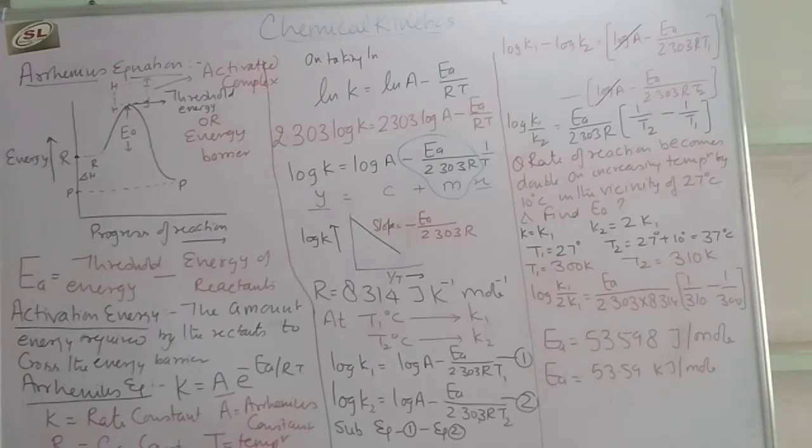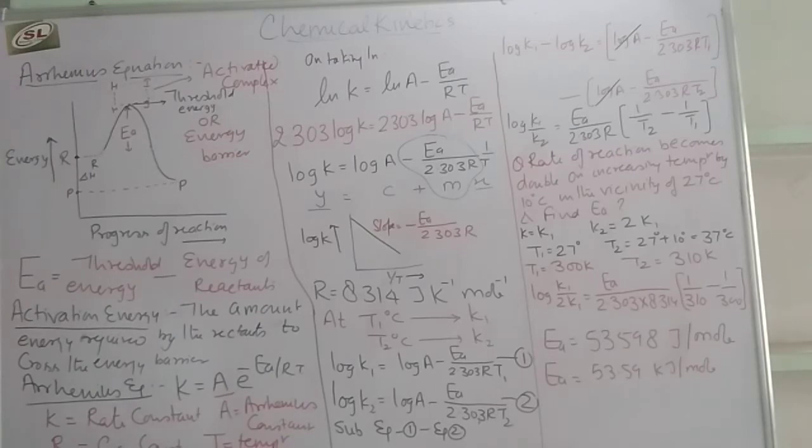In chemical kinetics, we have a topic, the Arrhenius equation. Arrhenius is the name of the scientist. He tells us how the temperature can affect the rate of reaction. He plotted a graph between energy and progress of reaction. Progress of reaction means how the reactant makes the intermediate and how the intermediate converts into the product. Here is the graph between the energy and progress of reaction.